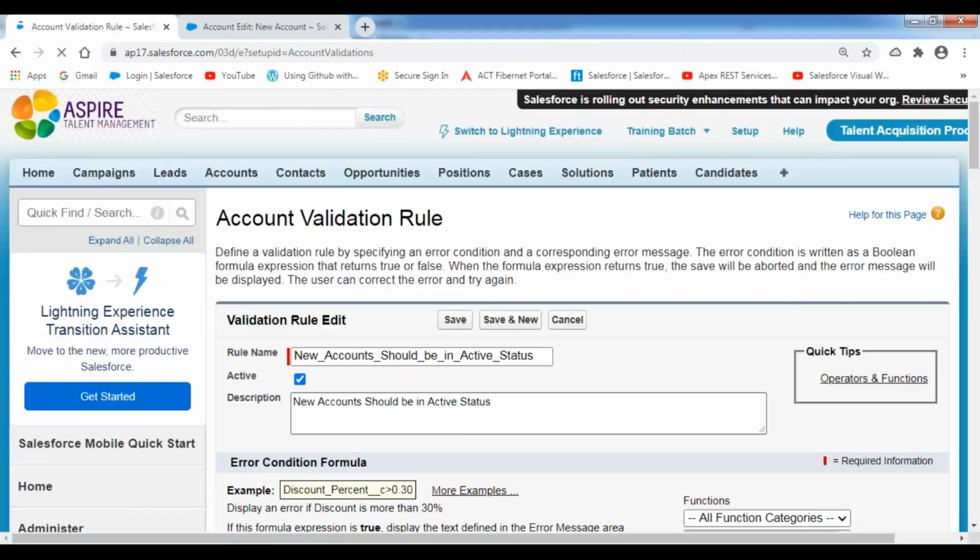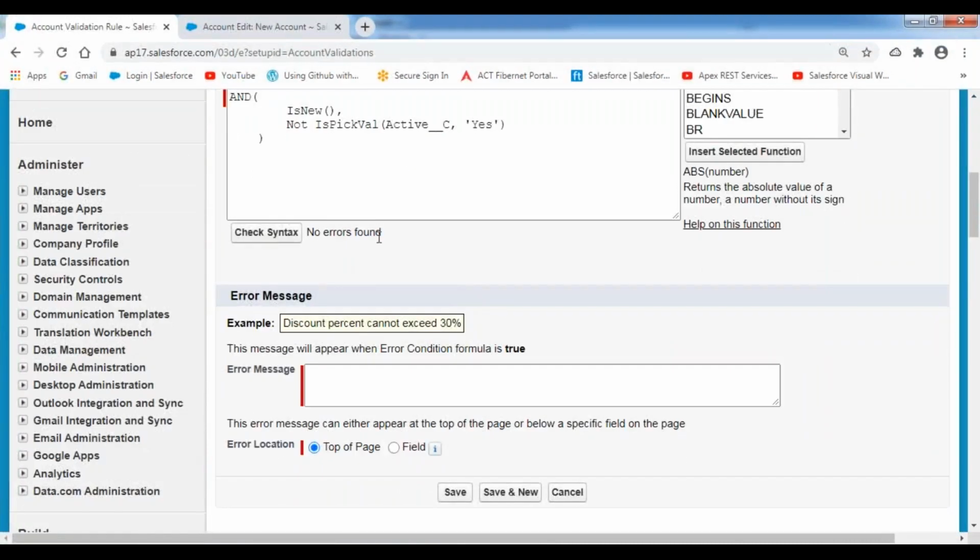Now let's verify the syntax. Click on check syntax. If there are any syntactical mistakes, they will display here. There are no syntactical mistakes; it shows that no errors were found. Now the error message: New customers should always be in active status.